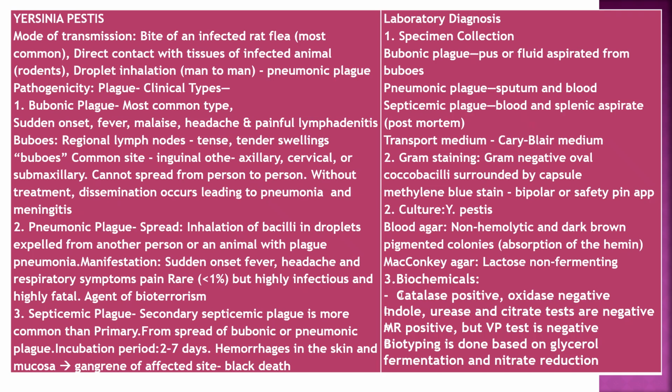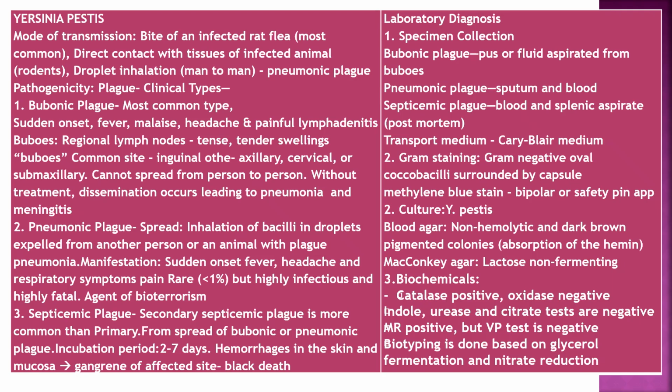Common site inguinal, others axillary, cervical, submaxillary. Cannot spread from person to person. Without treatment, dissemination occurs leading to complication of pneumonia and meningitis. Pneumonic plague, spread by inhalation of bacilli in droplets expelled from another person or animal with plague pneumonia. Manifestation: sudden onset fever, headache, respiratory symptoms, and highly infectious, fatal. Agent of bioterrorism. Septicemic plague, secondary septicemic plague is more common than primary. Spread of bubonic or pneumonic plague. Hemorrhages in the skin and mucosa, gangrene of affected site, black death.